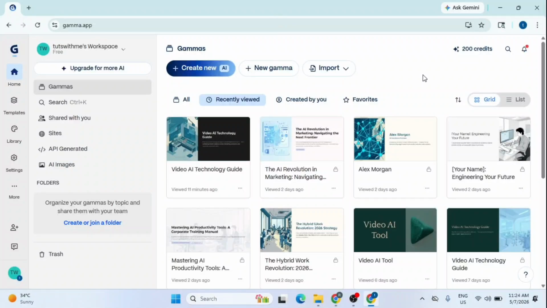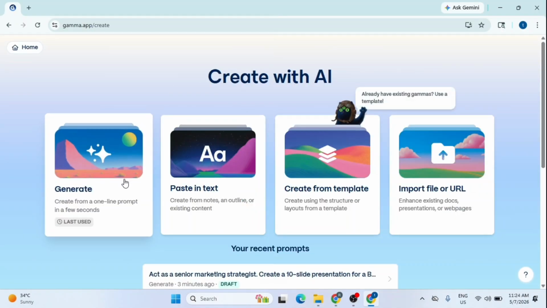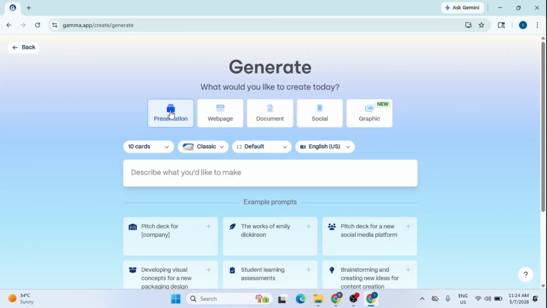In this video, I'll show you how to use Gamma AI to create a professional team onboarding presentation. Let's get started. I begin by clicking the Create New AI button on my dashboard and then selecting the Generate option. From here, I make sure Presentation is selected at the top.